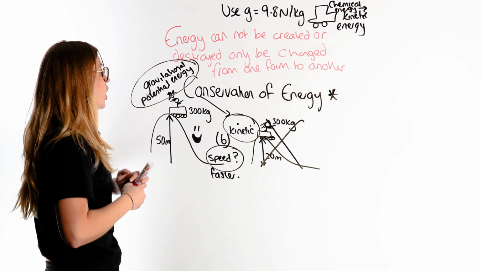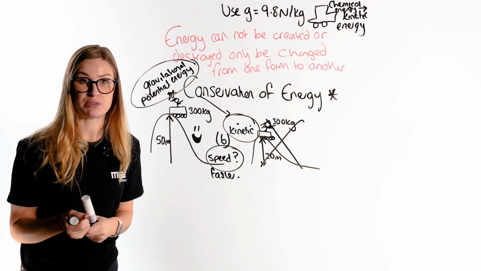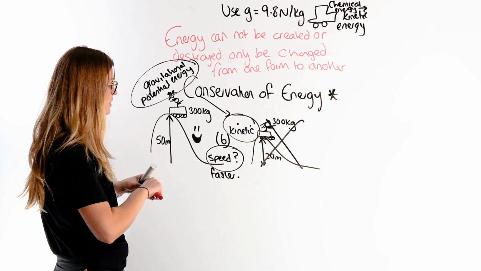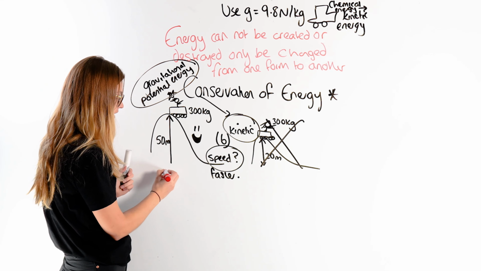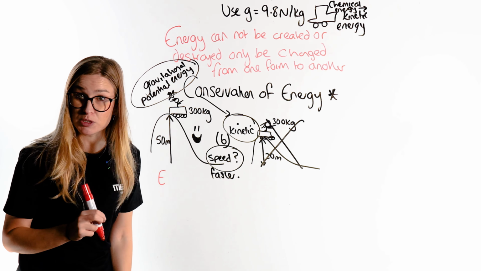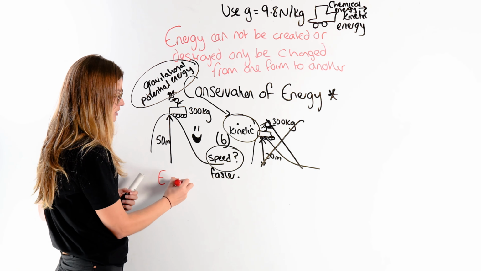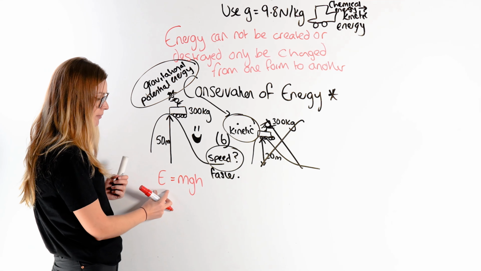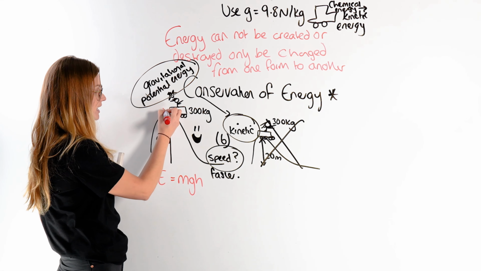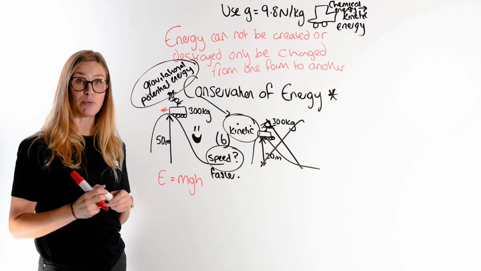So we're thinking, how do we know how much gravitational potential energy we have? If I'm this height above the ground, how do I calculate it? I know, either from looking at my formula sheet or I remembered it, that gravitational potential energy is mgh. So I can calculate how much gravitational potential energy we have right here at that height above the earth.